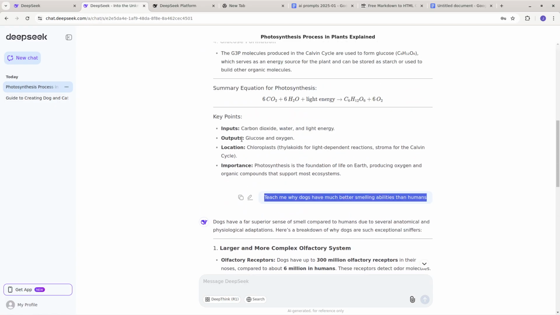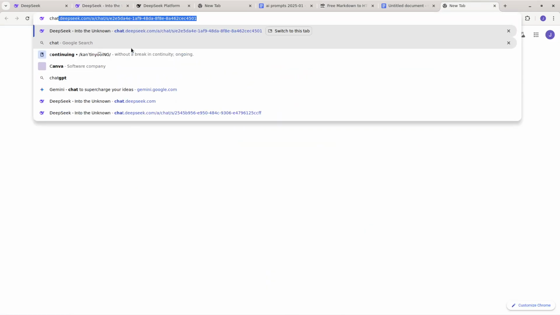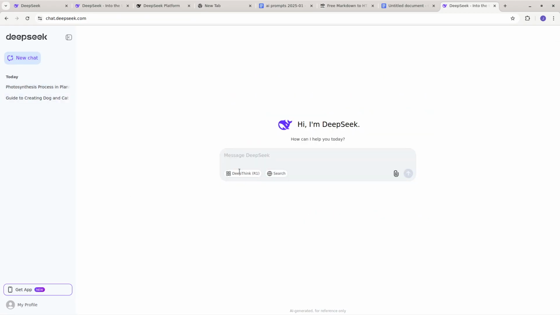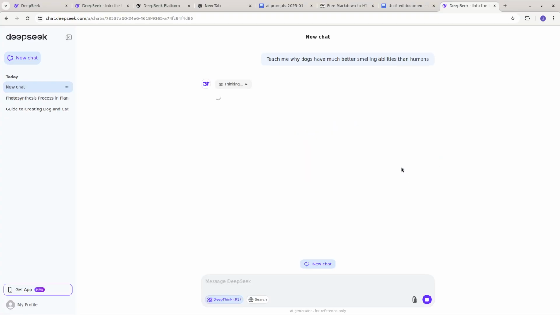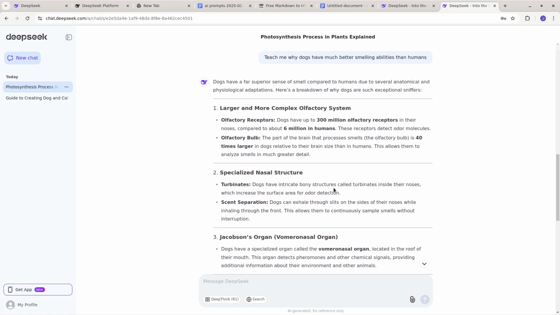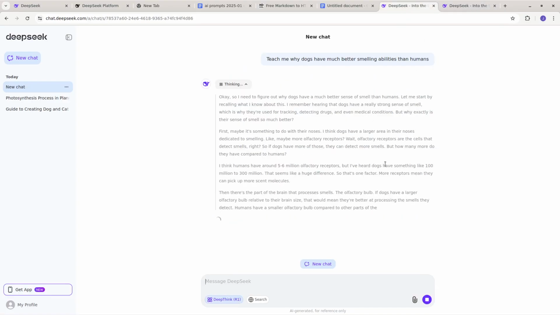And let's ask the same question, but go to chat.deepseek.com. Let's ask the same question, but now let's try with DeepSeek R1. So this is kind of like ChatGPT O1. It's kind of a more advanced model. And okay, so this is using their default model. This is the answer, and this is using R1.